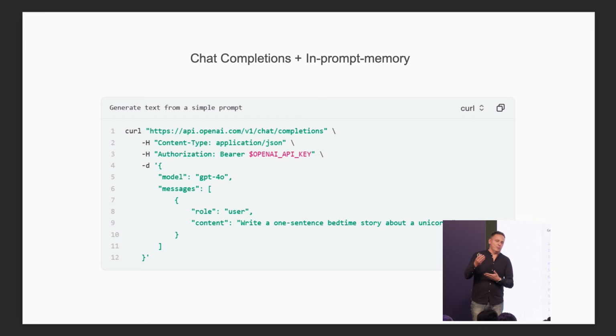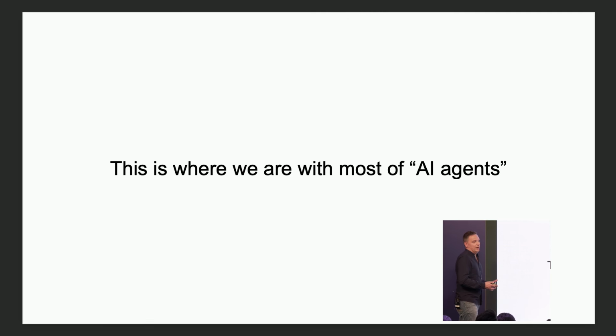We can provide another question and keep the whole conversation history here in the messages list, right? This is how LLMs maintain memory. We just put them in the conversation history. But okay, and this is where we are with most AI agents.